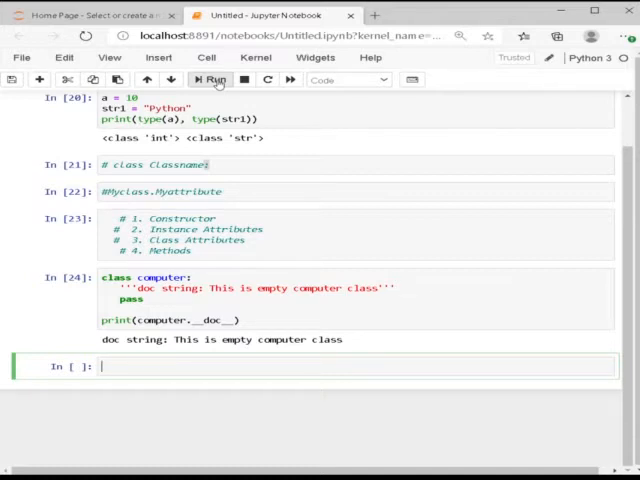Declare an object of the above computer class. An object is an instance of a class. A class is like a blueprint, while an instance is a copy of the class with actual values. So let me create a class named computer.